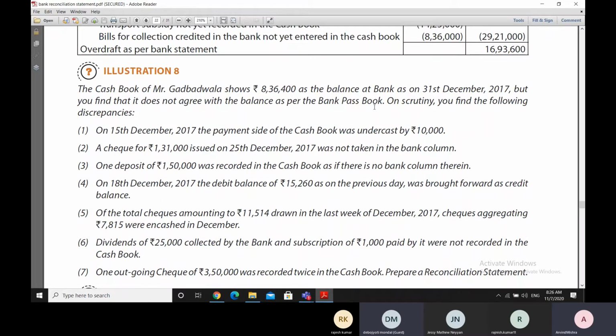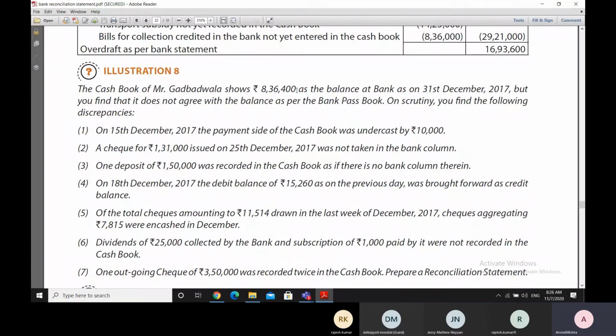And since it does not agree with the balance as per the bank passbook, because this, I stand corrected, this balance at the bank is in the cash book, which means that this balance is shown in the bank column of the cash book as the balance at the bank.